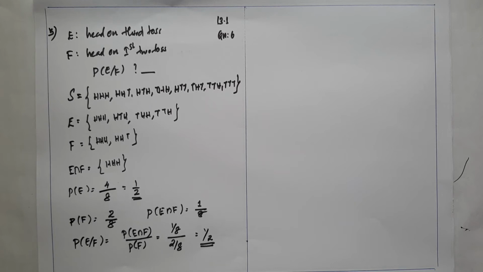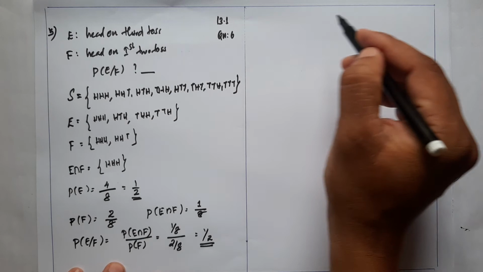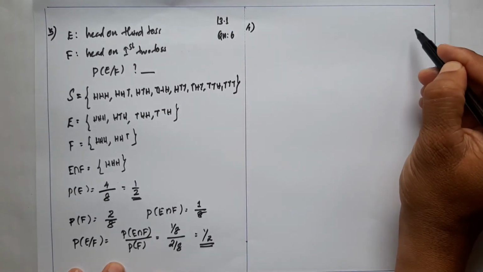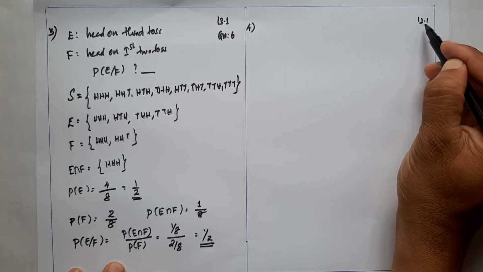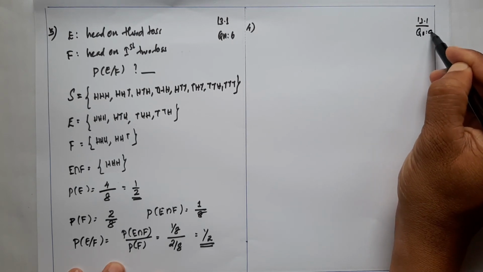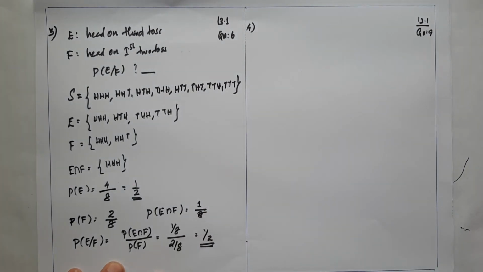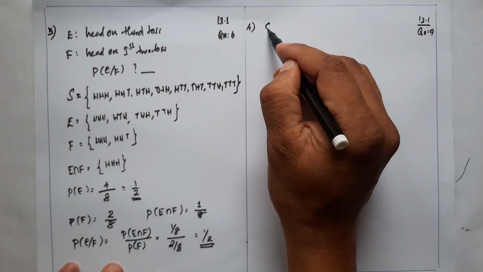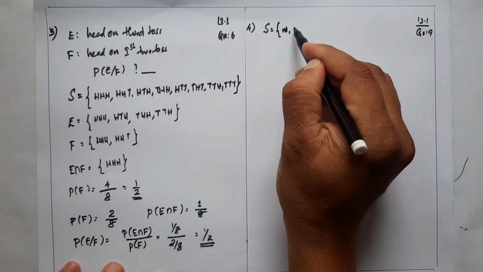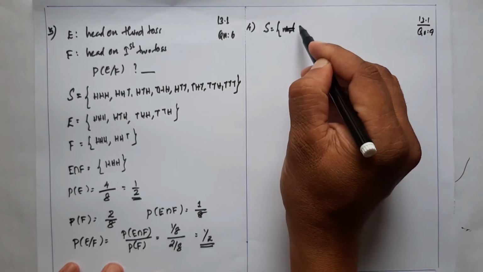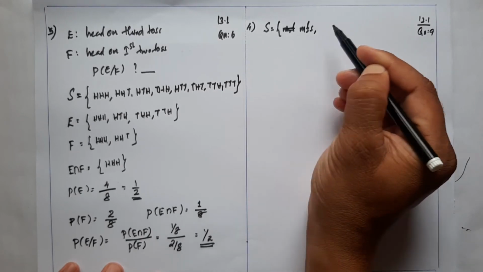Our next question, question number 9, exercise 13.1. Mother, father and son line up at random for a family picture. Therefore, the sample space contains mother, father and son: M, F and S.